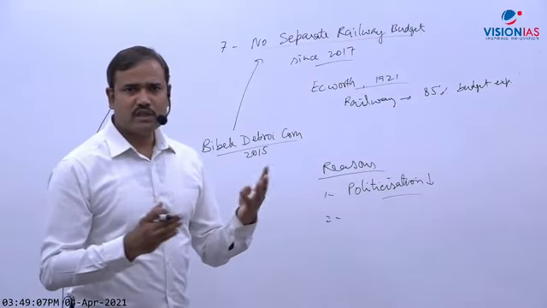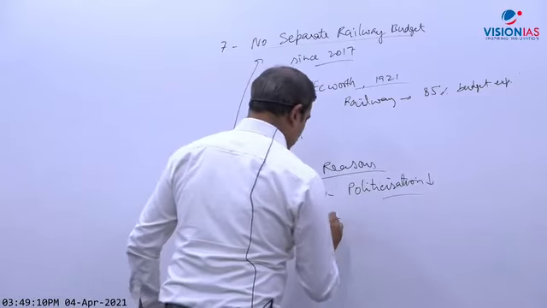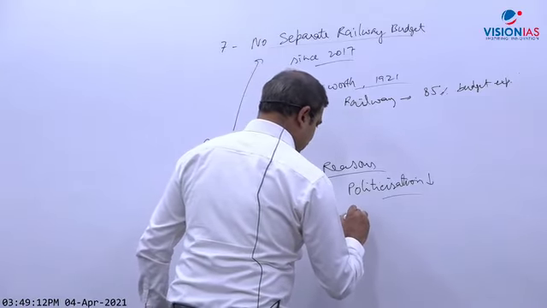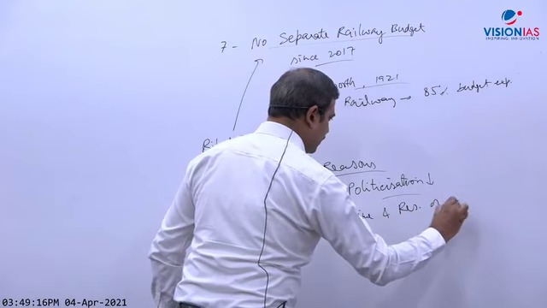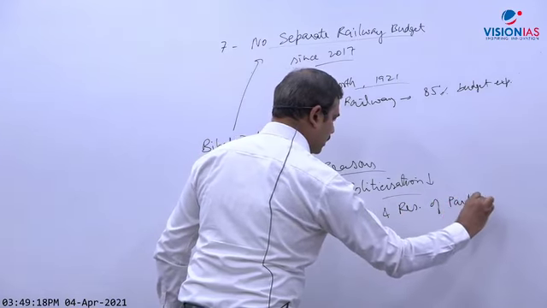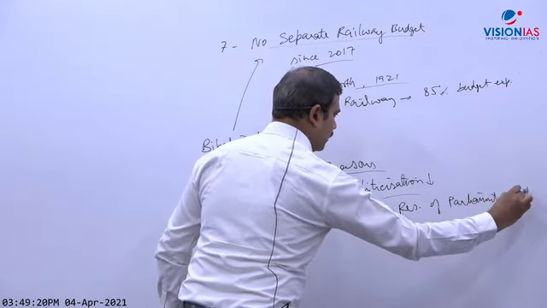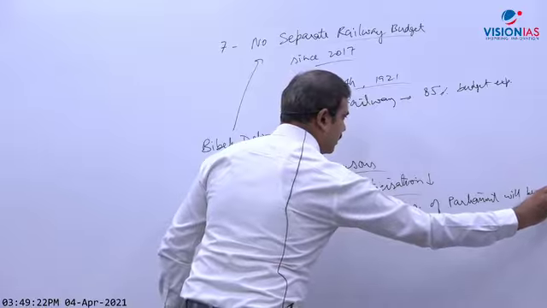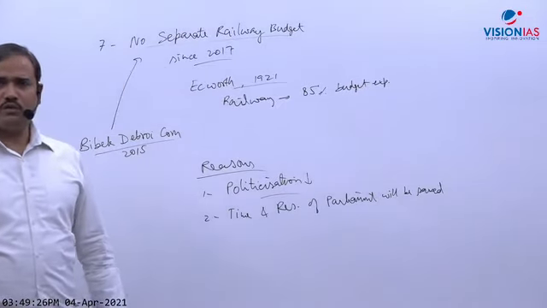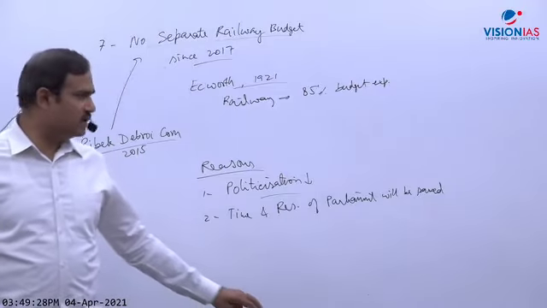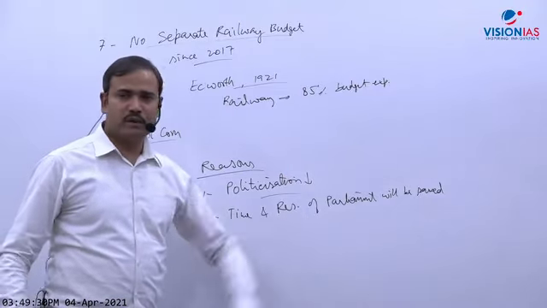So that money will be saved and resources will be saved. So the time and resources of Parliament will be saved, because this exercise was unnecessary, it was leading to wastage of resources. So these are the main benefits.